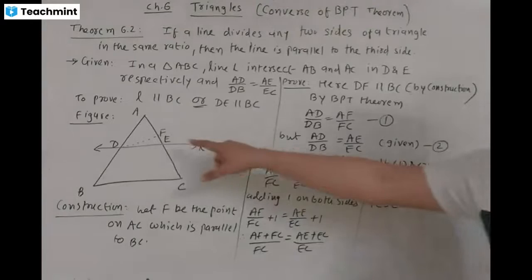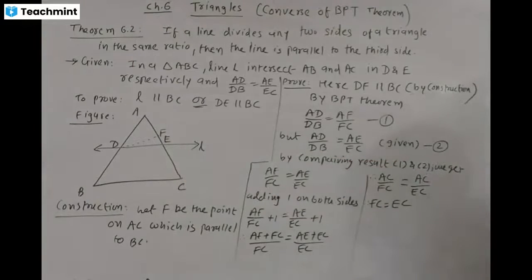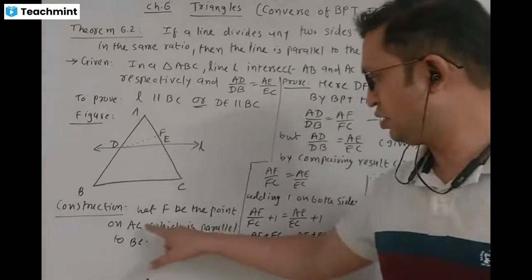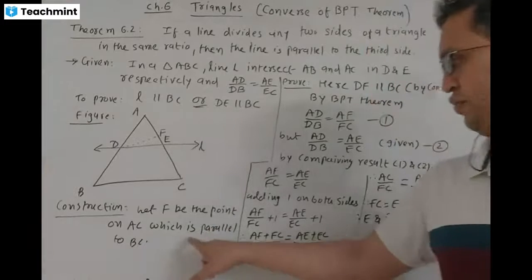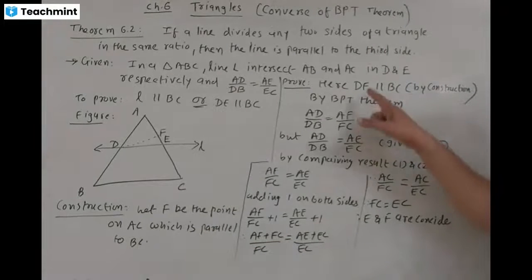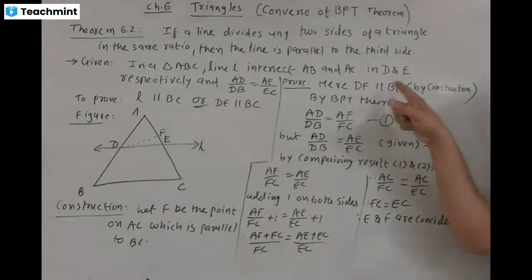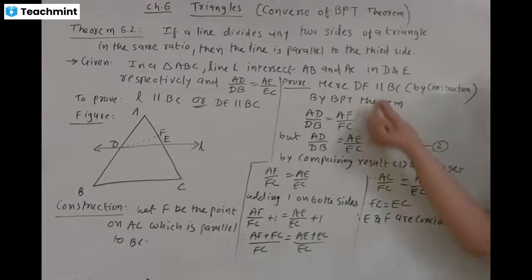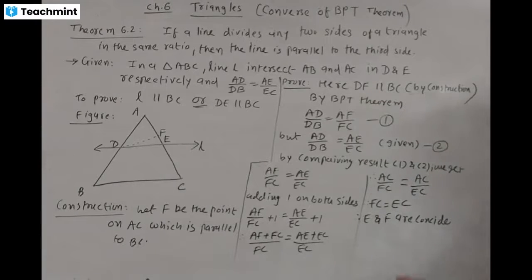Here the distances FC and EC are both the same, so E and F coincide. Both are the same point. We supposed F is a point on AC such that DF is parallel to BC. So we take point F equal to E. Therefore DE is parallel to BC.